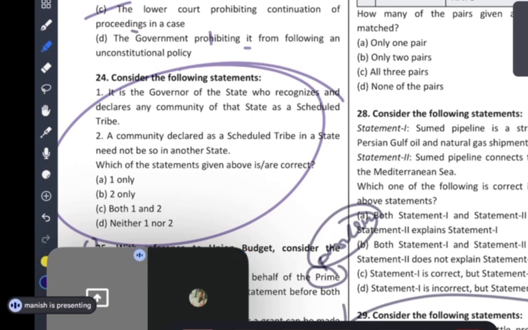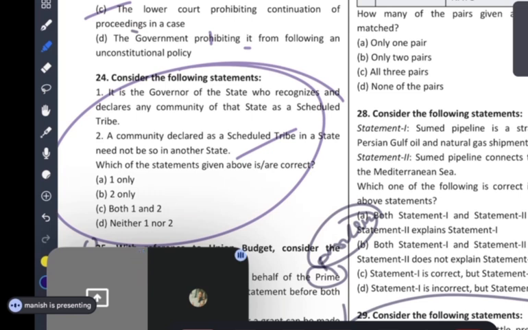A community declared as a scheduled tribe in a state need not be so in another state. Yes, that is right, because there can be variation in states. Common sense, guys. Be practical, guys. Be practical while you solve the question and take an easy example whenever you are trapped. Take any easy example from your life. Can this be possible? Yes.